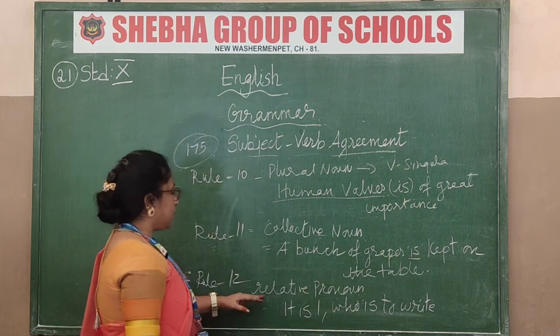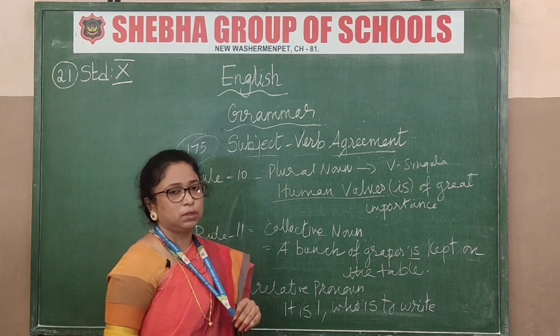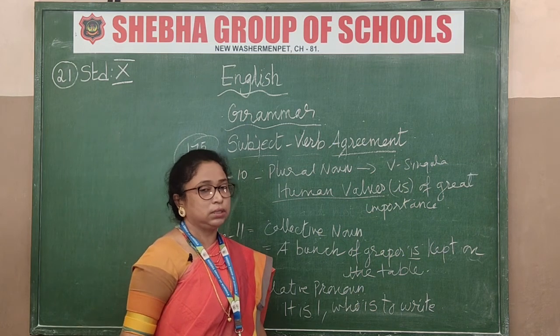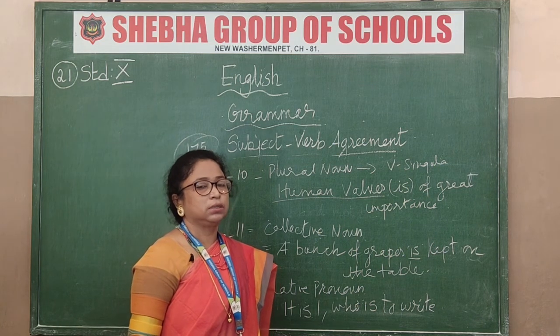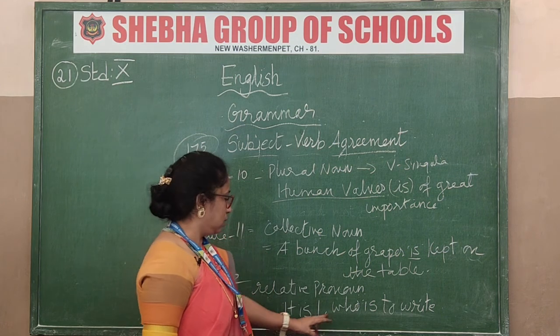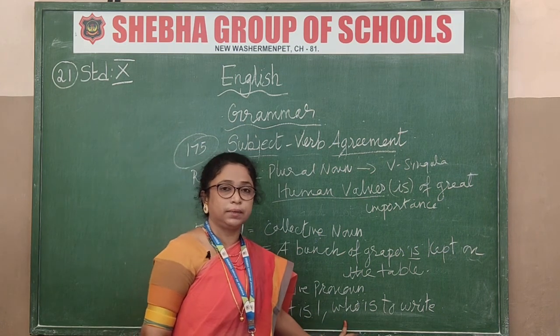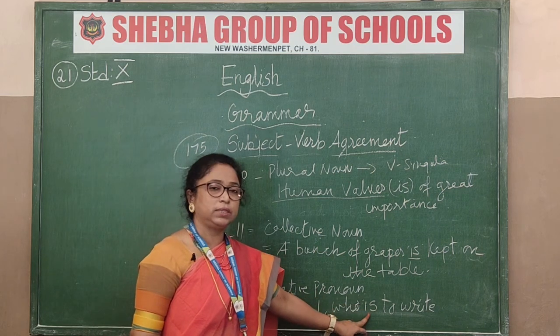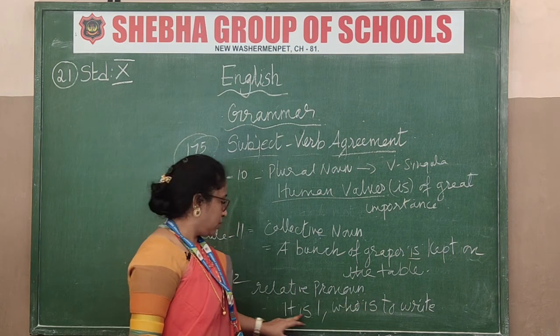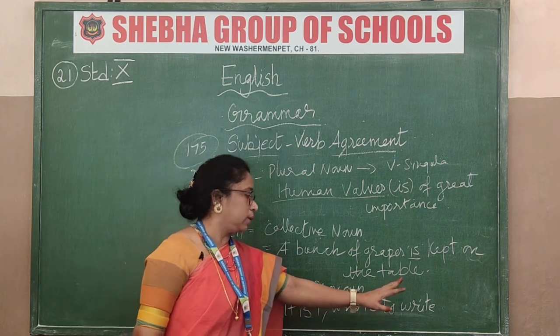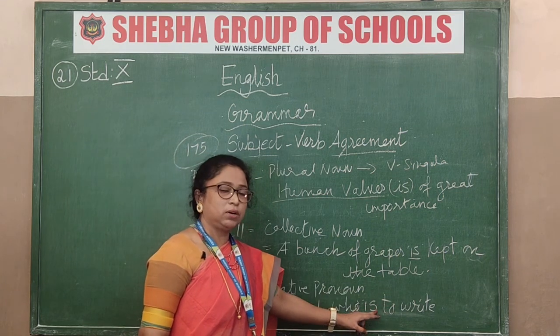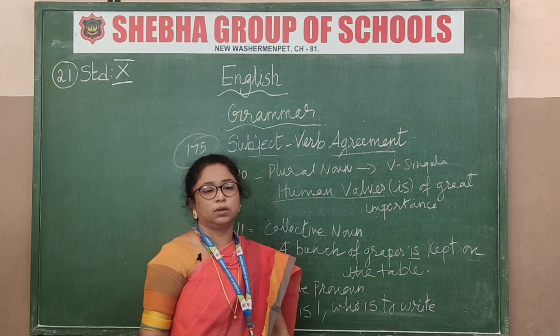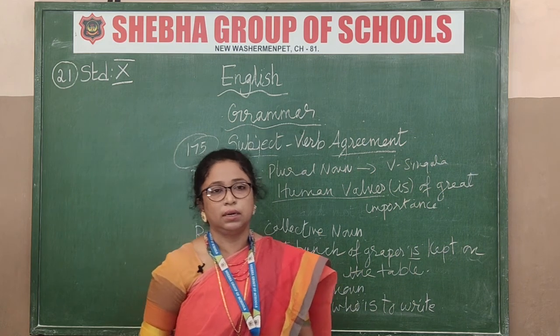Next one, the relative pronoun. What is a relative pronoun? That, which, those, these, all those. So "who," "which," "that." Okay, so relative pronouns will always take "is." Okay, see that: "It is I who is to write." Relative pronouns will always have "is" only. Got this now? So these are the 12 rules.